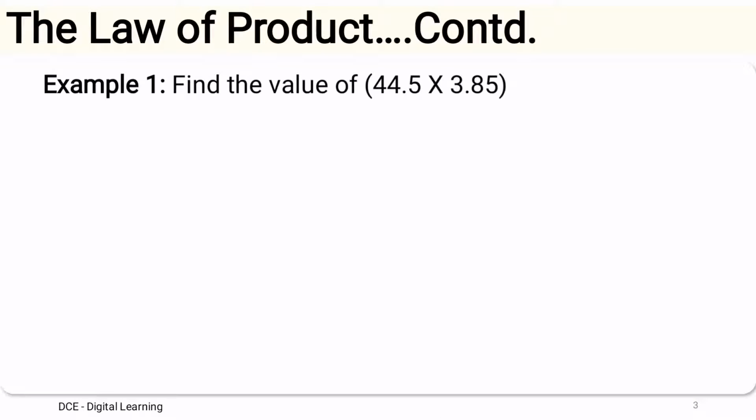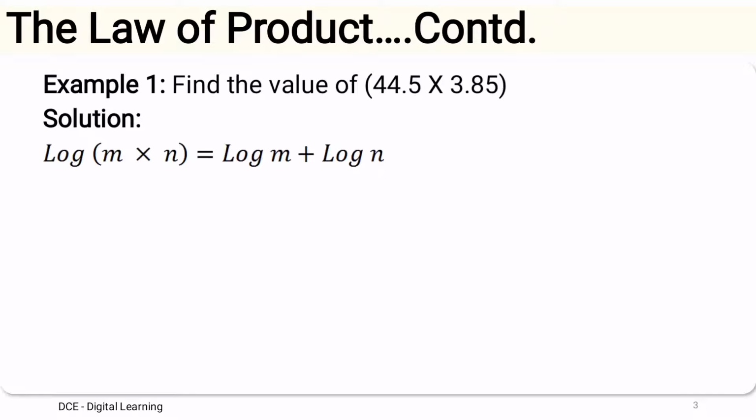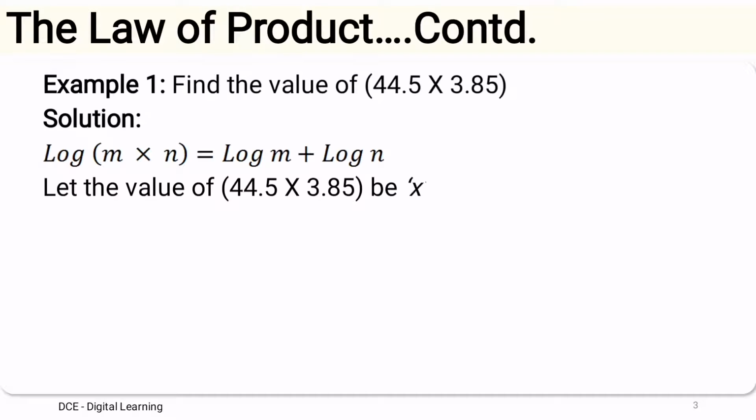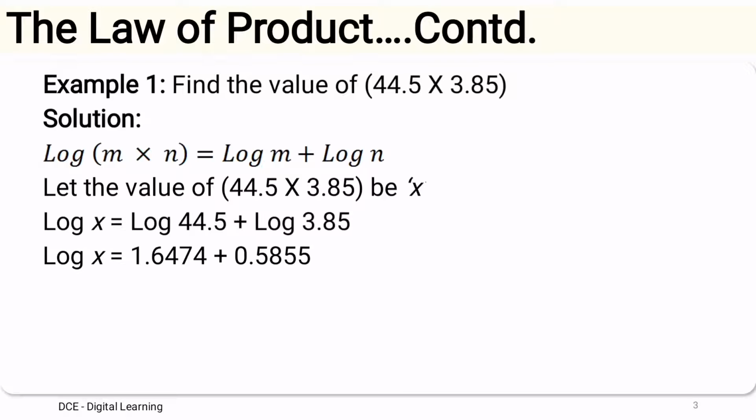Let us say we have to find the value of 44.5 into 3.85. Log of m into n equals log of m plus log of n. Let the value of 44.5 into 3.85 be x. Therefore log x equals log of 44.5 plus log of 3.85. So log value for 44.5 is